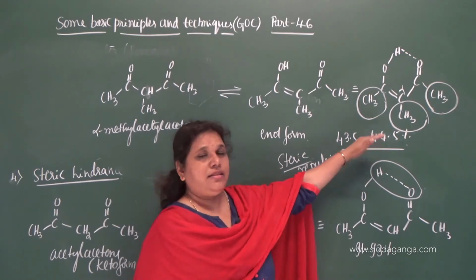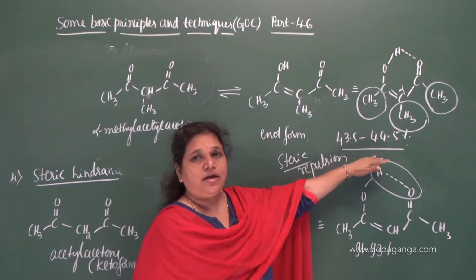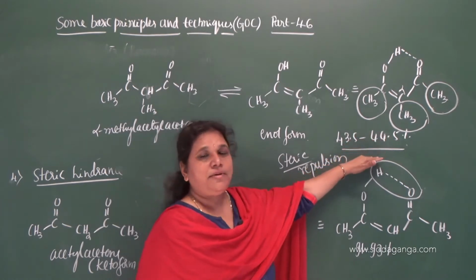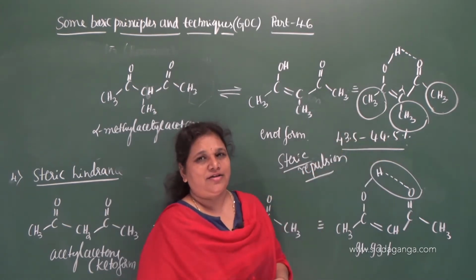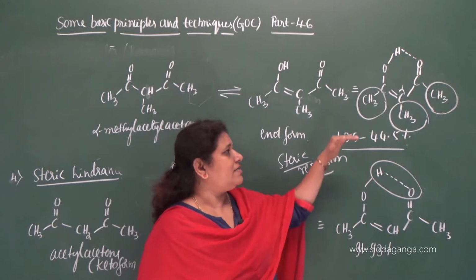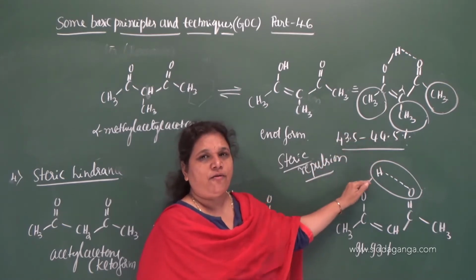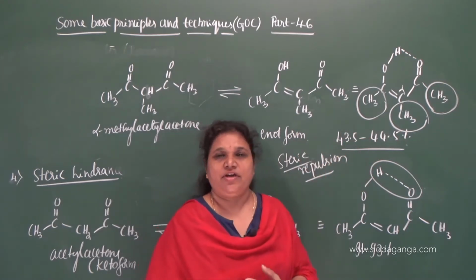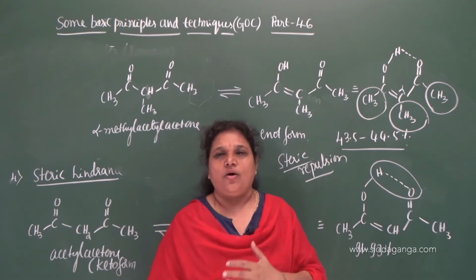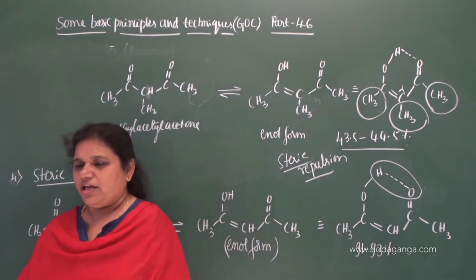Because of that steric hindrance, the percentage of enol form decreases, the stability of enol form decreases. In this case, the bulkiness or the steric hindrance destabilizes the intramolecular hydrogen bonding. Therefore, it destabilizes the enol form, and hence the percentage of enol form is less. So all these points are very important.